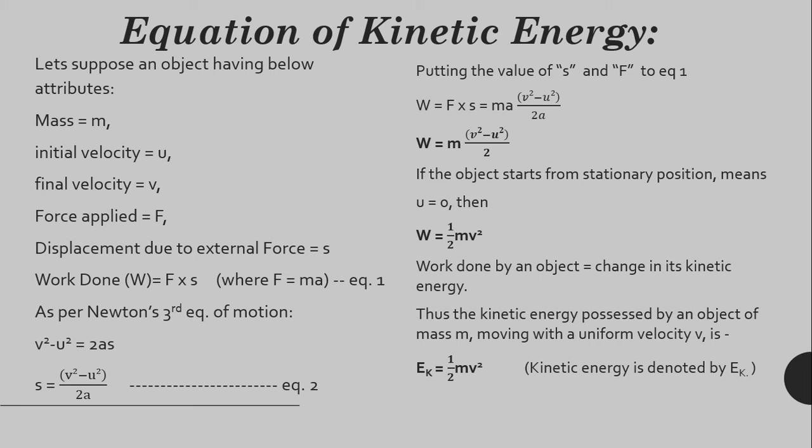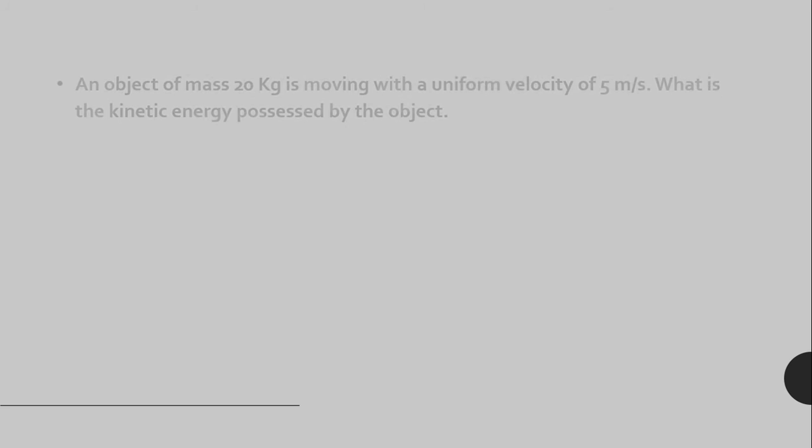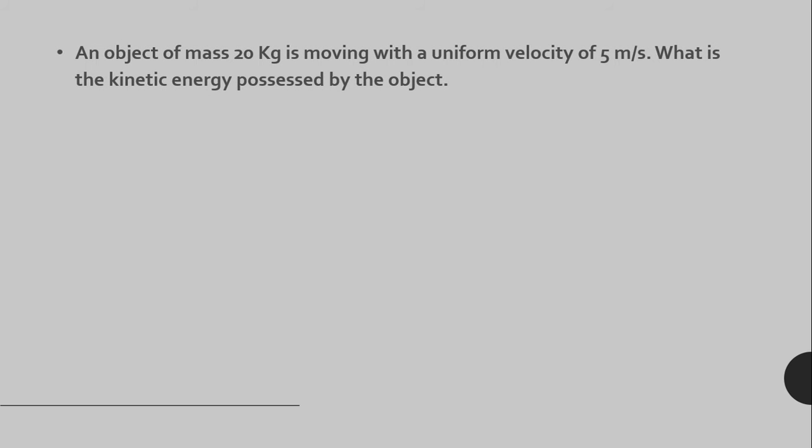So now we'll solve some questions, some numericals based upon this kinetic energy. First numerical. An object of mass 20 kg is moving with a uniform velocity of 5 meters per second. What is the kinetic energy possessed by the object? Let's see. So what have we been given? Mass 20 kg, velocity 5 meters per second. We have to find the kinetic energy.